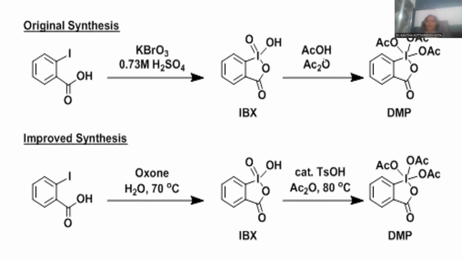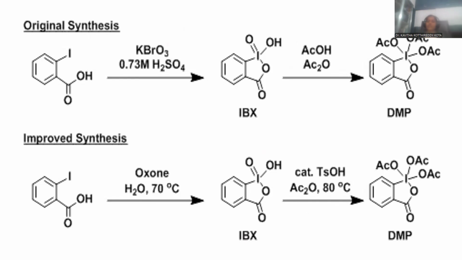Let me go for the acetic acid, acetic anhydride reaction with this one. The entire fragments are now replaced with acetate, O-acetate. Acetate moieties are located on the iodine, which already has 3 bonds, so all 3 bonds are now replaced with acetate functionalities. Now it is becoming pentavalent in nature, which is the perfect Dess-Martin oxidizing agent, in order to improvise the synthetic protocols.